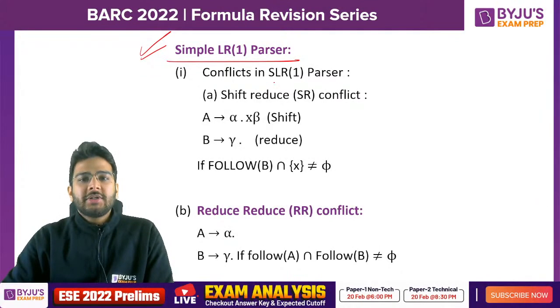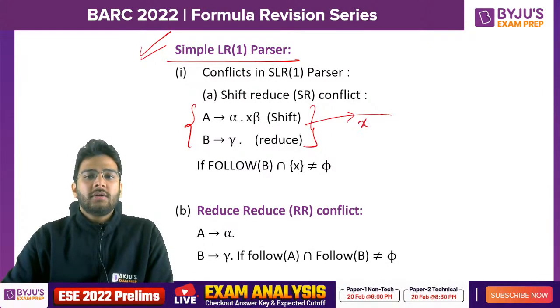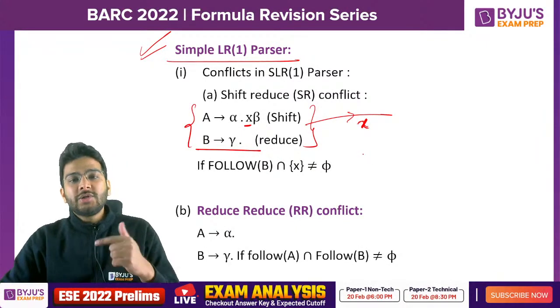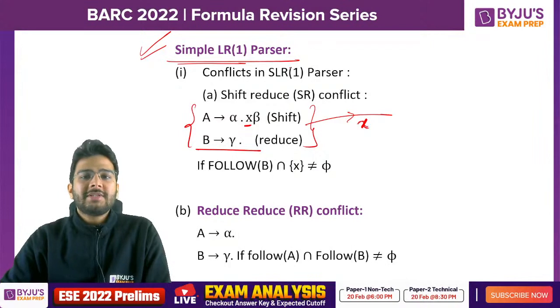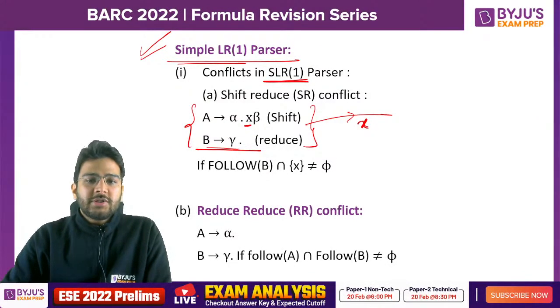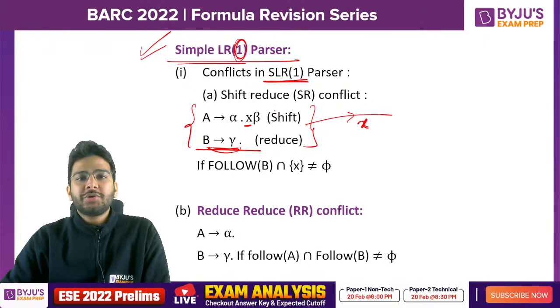Now let's see simple LR1 parser, and how to find conflicts. Again, let's say this is the one state you have. There is a shift on a terminal X, and there is a reduce item present. But in case of SLR1, if there is a reduce item, you have to find the follow of the left hand side. Why? Because we are talking about the look ahead. It is 1 here. In case of LR0, there are no look aheads, but in case of SLR1, there are look aheads.